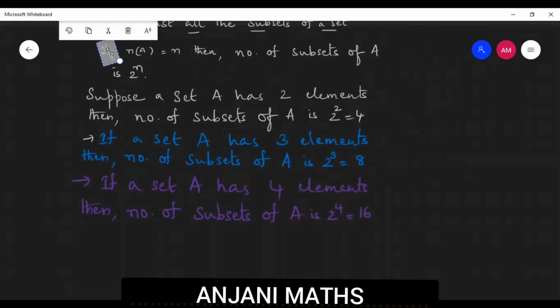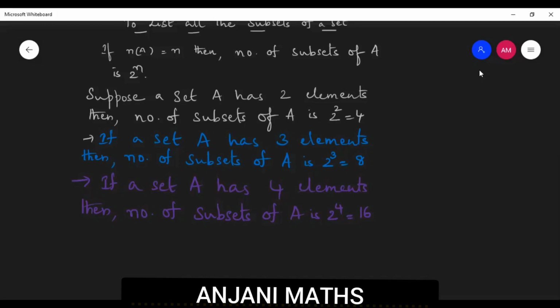If a set A has 2 elements, then how many subsets will it have? 2 square is equal to 4. If a set has 4 elements, how many subsets will it have? 2 power 4, that is equal to 16.